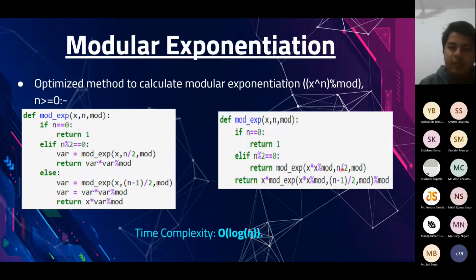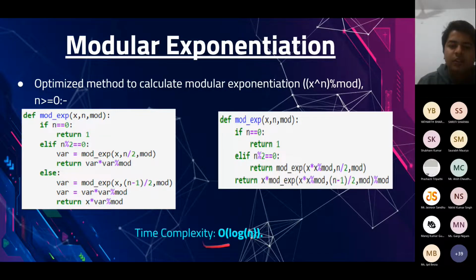If we want to calculate 2 power 100, it is equivalent to finding 4 to the power 50. And 4 to the power 50 is equivalent to 16 to the power 25. Okay, and we can keep going on. If the exponent is odd, we make it even by taking out one factor from it, and then it's the same thing. We calculate x square raised to the power (n minus 1) by 2, multiply it with x, and return mod.